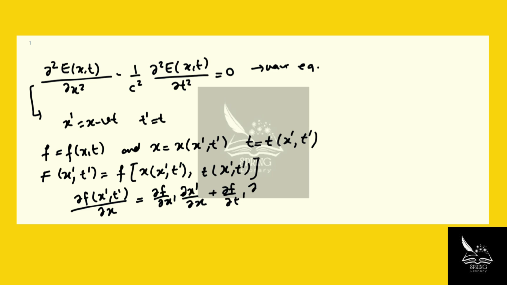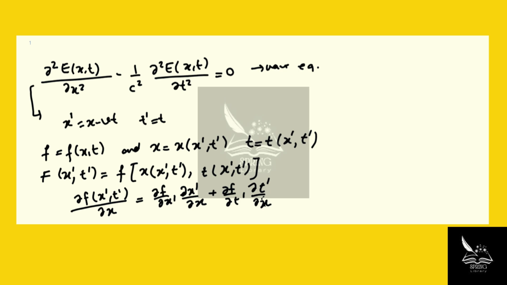times dt prime over dx. Well, hold on, df over dx prime, dx, dt prime. Sorry, this is supposed to be x, right? Sorry, apologize. This is x.